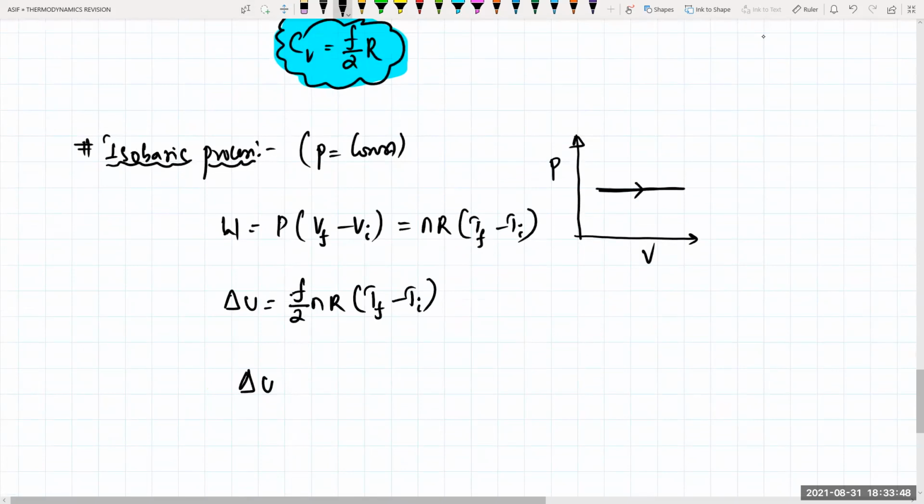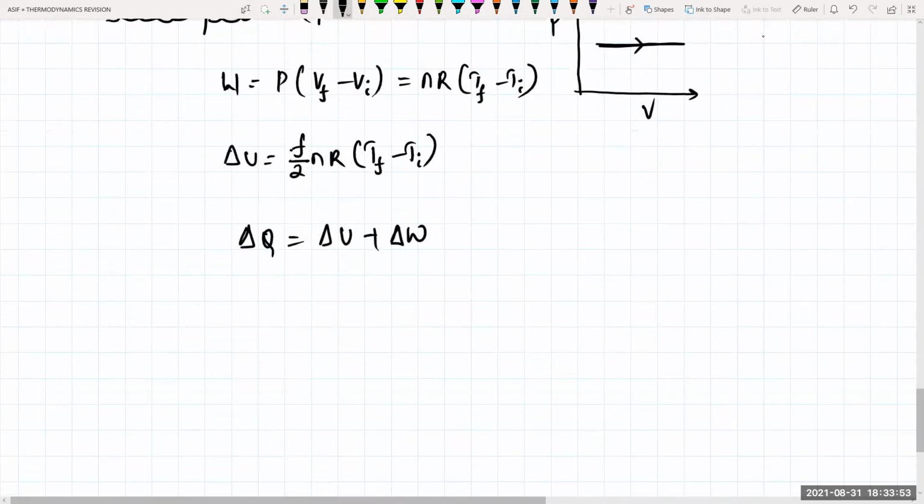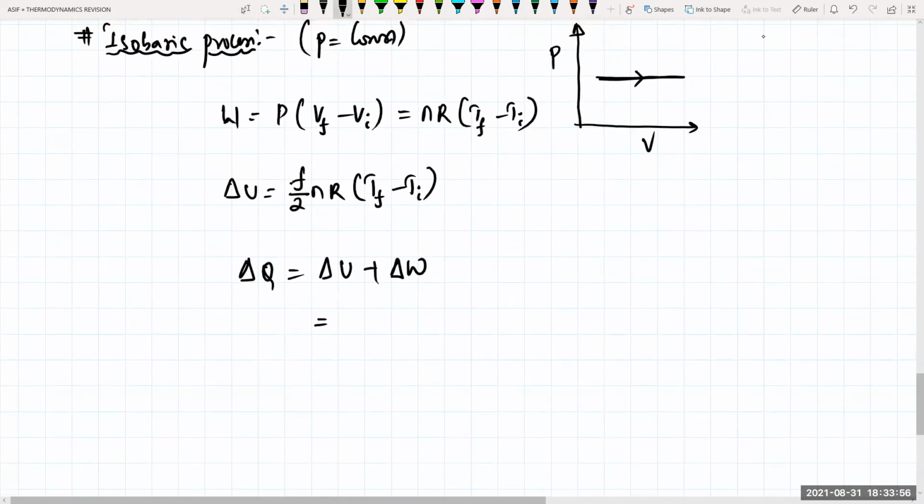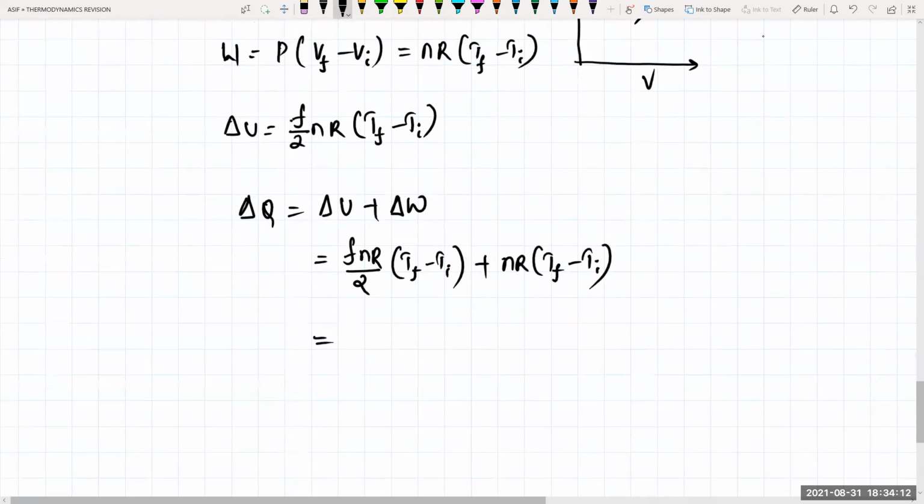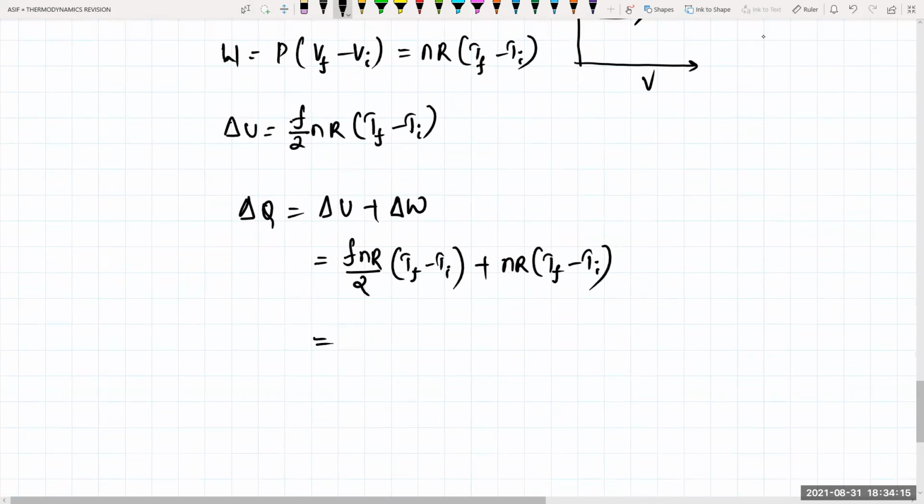So delta Q will be equal to how much? Delta Q is equal to delta U plus delta W. Delta U is F N R divided by 2 into T final minus T initial, plus work done, which is NR into T final minus T initial. So what can I take common in this one? NR into delta T, because T final minus T initial is delta T.